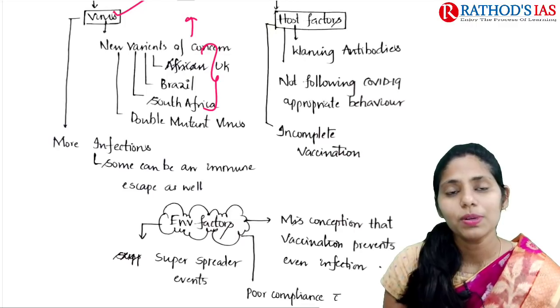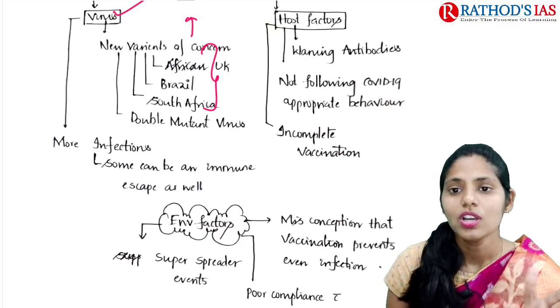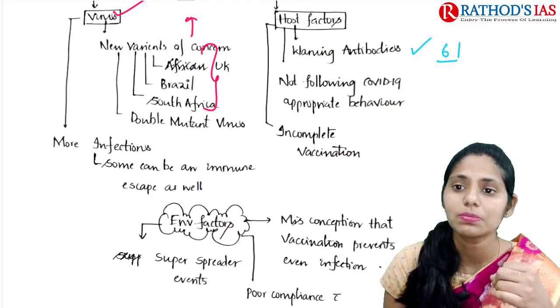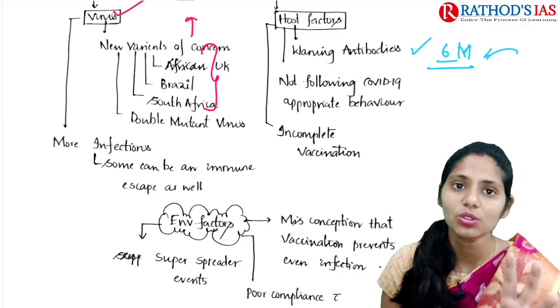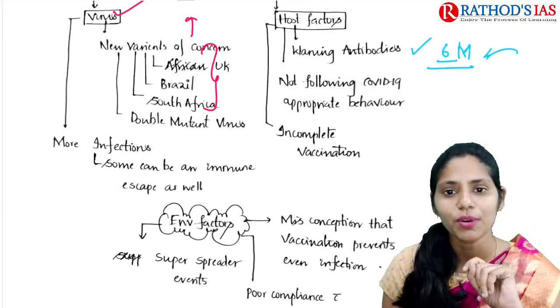The next one is host factors. People who had COVID-19 infections during the lockdown may have had antibodies in their bodies that went off after 6 months. Because of this, people who were already affected by the coronavirus are getting reinfected. So this is one important reason.